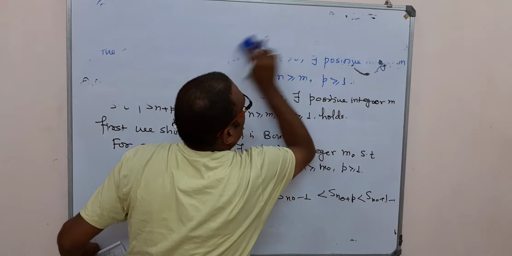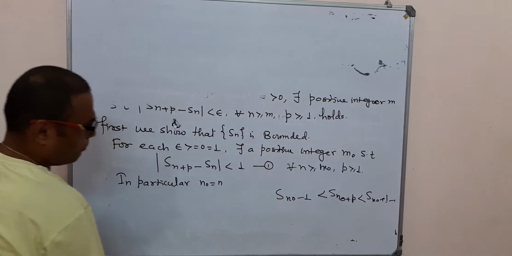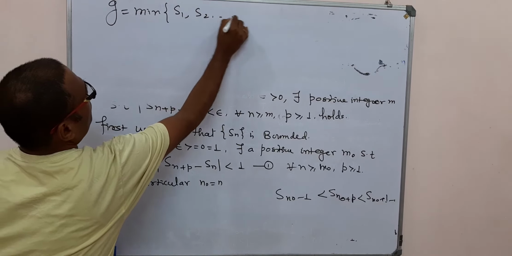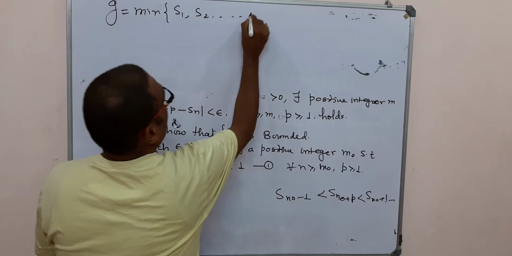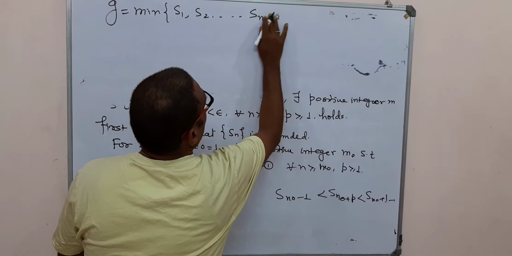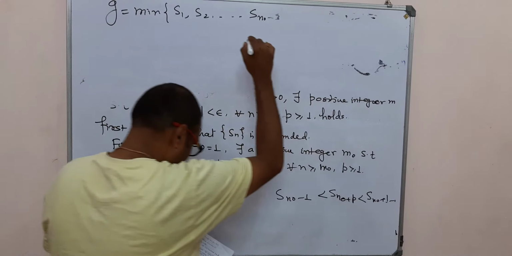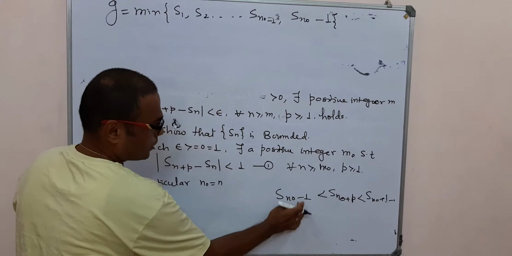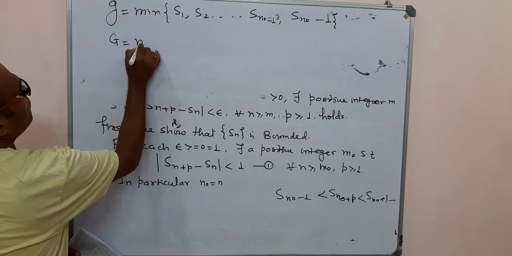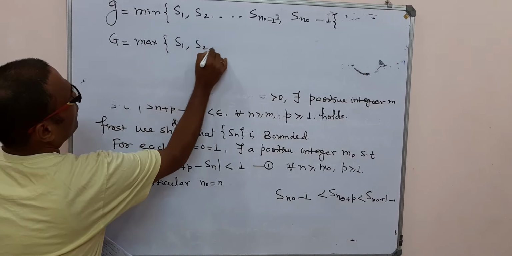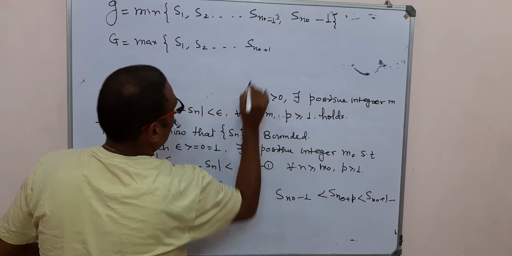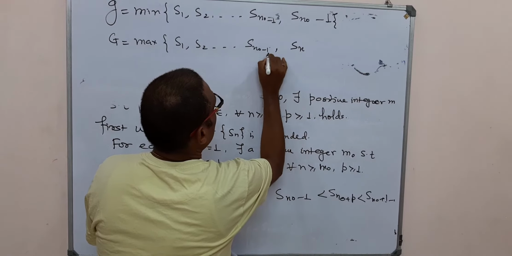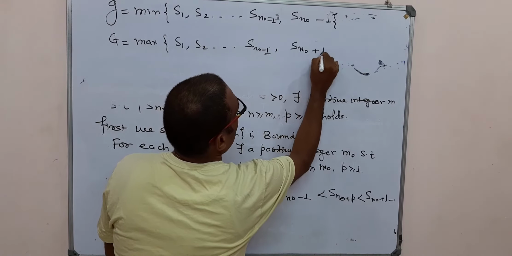Now we consider here the small g as the minimum of S1, S2, up to S(n0 minus 1), that is the n0 minus 1 terms, and S(n0) minus 1, and capital G is the maximum of S1, S2, up to S(n0 minus 1), and the term S(n0) plus 1.